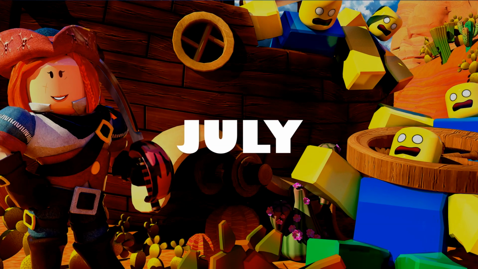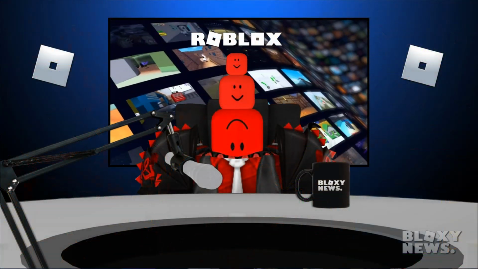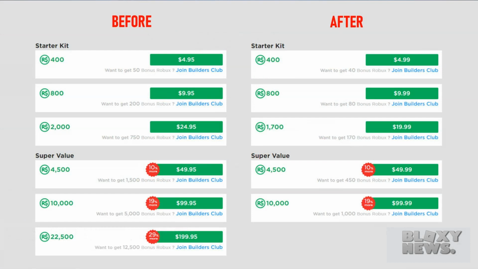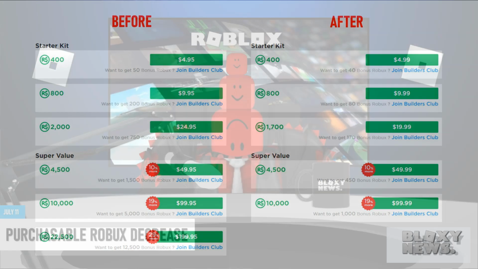Starting off on July 11th, Roblox changed the amount of Robux you were able to buy from the Buy Robux page. On screen now is the before and after amounts and prices when the change occurred. The only one that has really obviously changed is the 2,000, because now you can only buy 1,700, and obviously the price is lowered a little bit since you're purchasing less Robux. Another change is the amount of Robux you can receive if you have Premium, which went down significantly for whatever reason. I don't know why. That's a little less incentive to buy Premium, but I don't know.